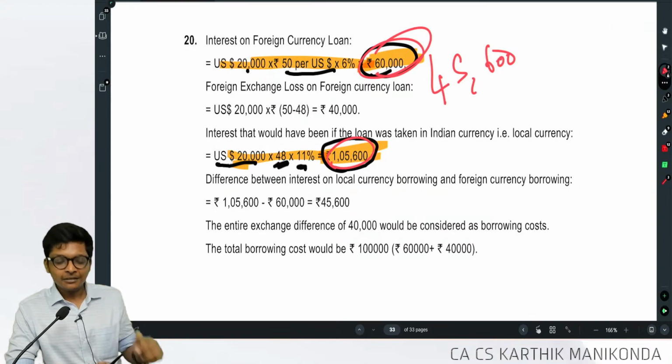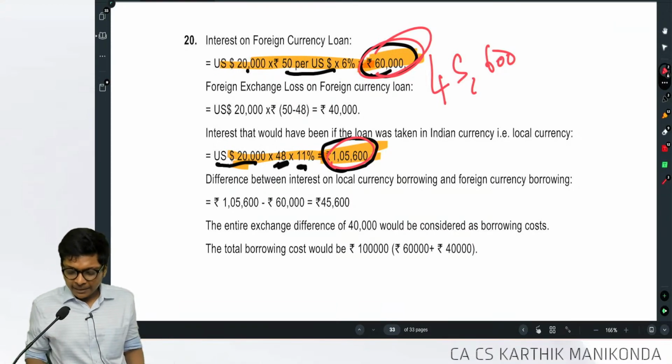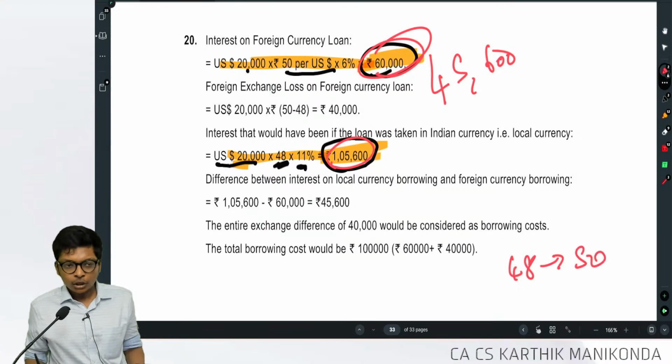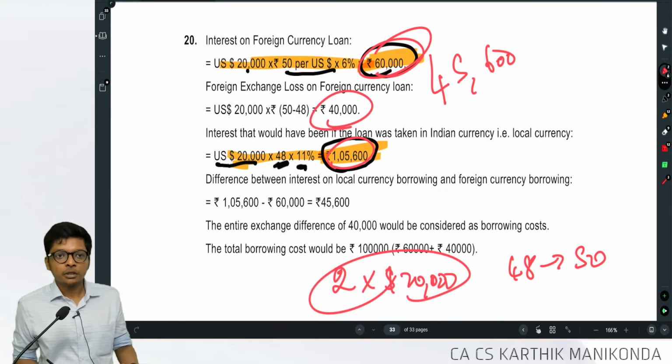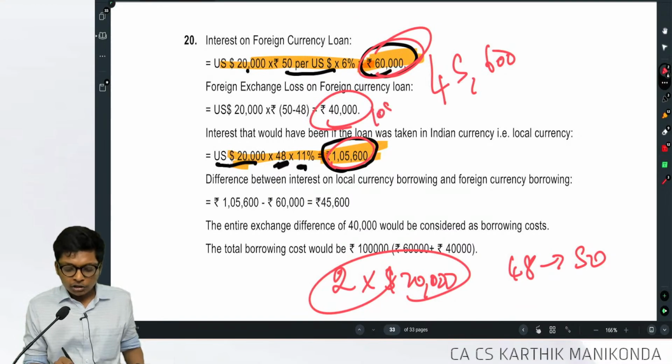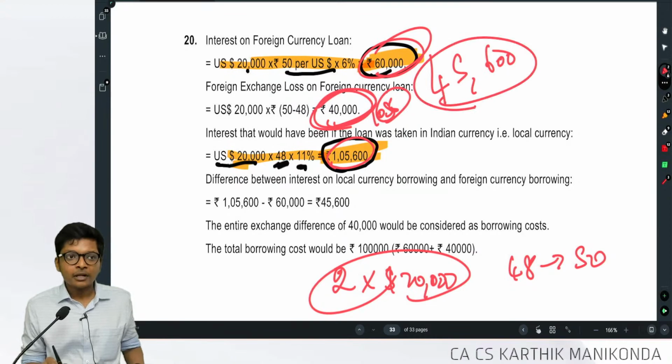What about principal? So principal 48 became 50. So you have to pay extra 2 into dollars of 20,000. You get how much? 40,000. So I have a loss of 40,000, but I have a savings of 45,600.